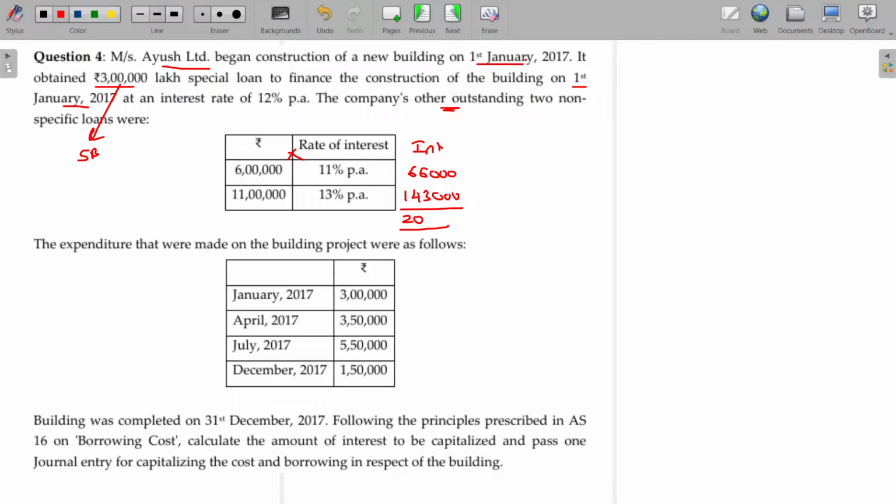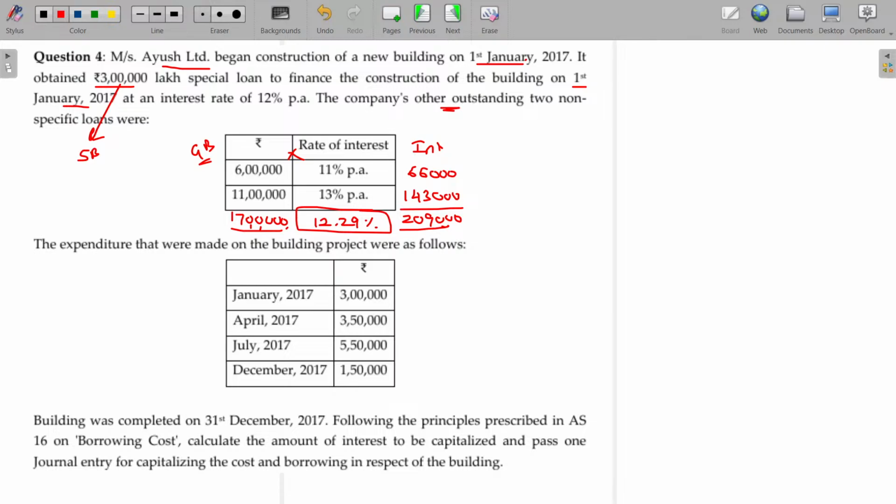Yes. 2,09,000 is the total interest for 70 lakhs of your borrowing. Then what about the weighted average cost of capital? Divide this interest by this borrowing. 12.29%. 12.29% is the general borrowing. We have the specific borrowing and we have the general borrowing.